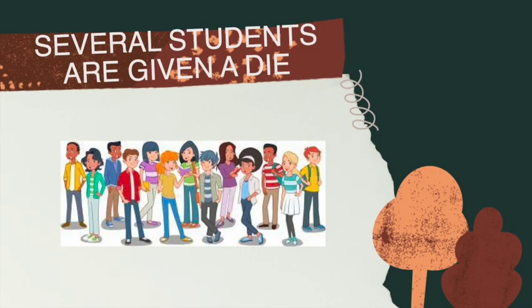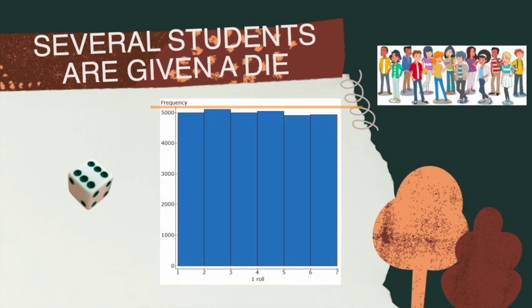In a classroom situation, we can carry out this experiment using an actual die. Consider a classroom of several thousand people in a class and each of them are given a die. First, the students are given a single die. The outcomes are recorded and as you can see, the frequency of each of the outcome is almost equal.